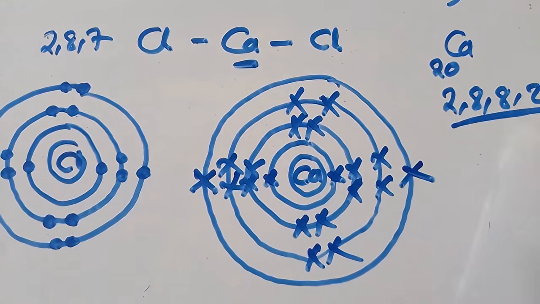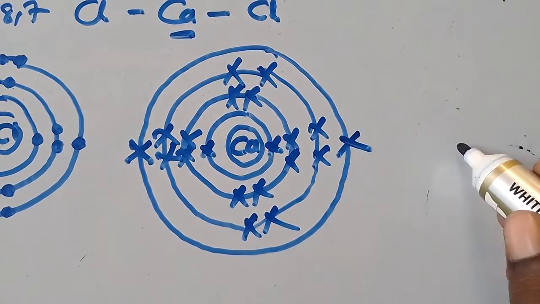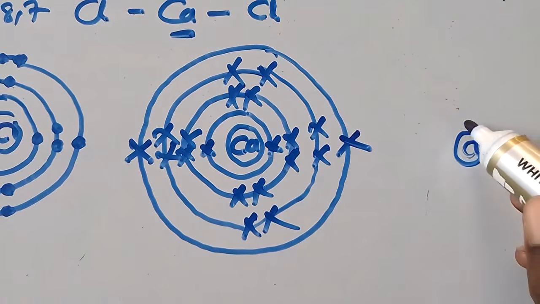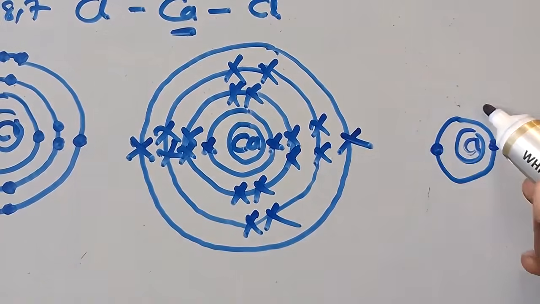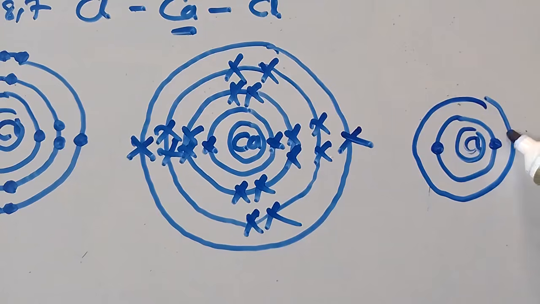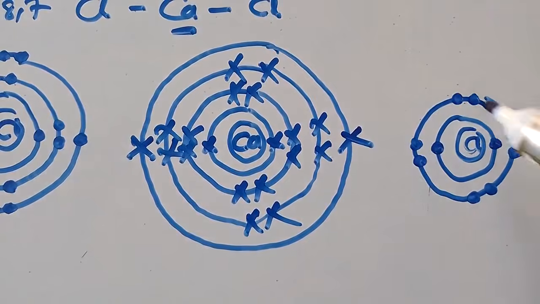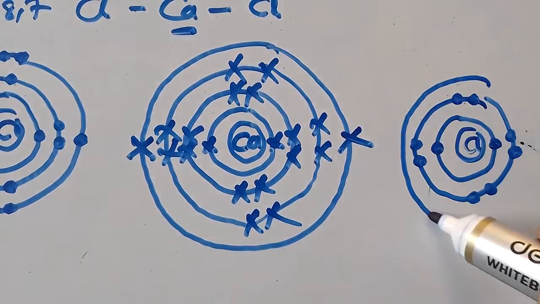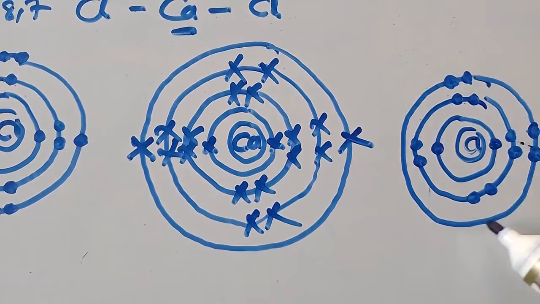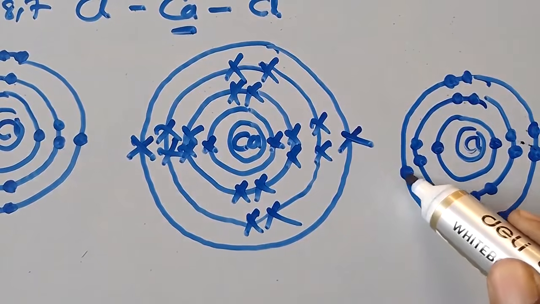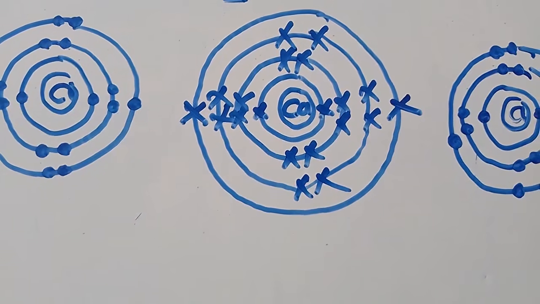So here I put now chlorine. The same chlorine that is this side, I put it this other side. So I say chlorine here. First shell I follow those like this, 2. Second shell I put 8 like that. This is how I'm going to do. Then the last one I put how many? I put 7. 2, 4, 6, 7 like this. So this is what I've formed. Have you seen? This is what I've formed.